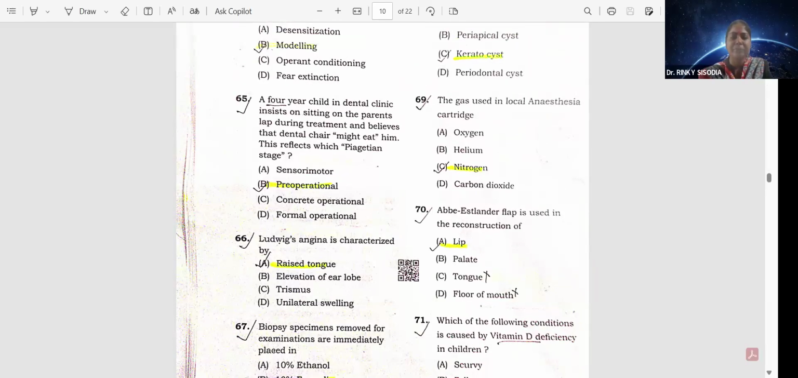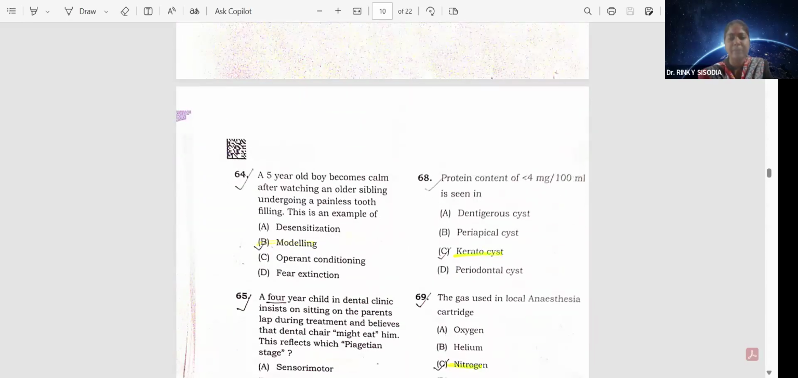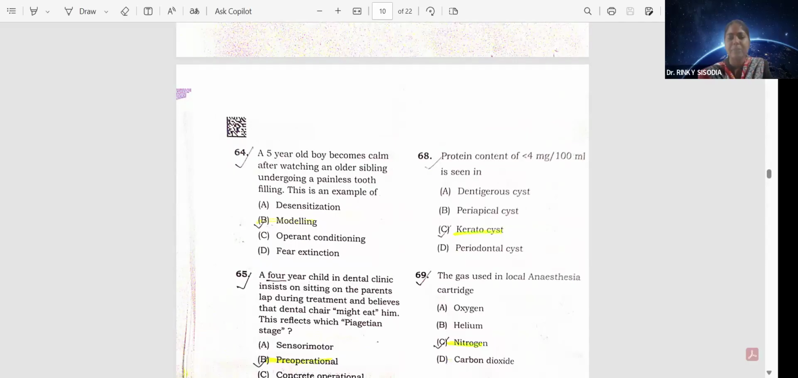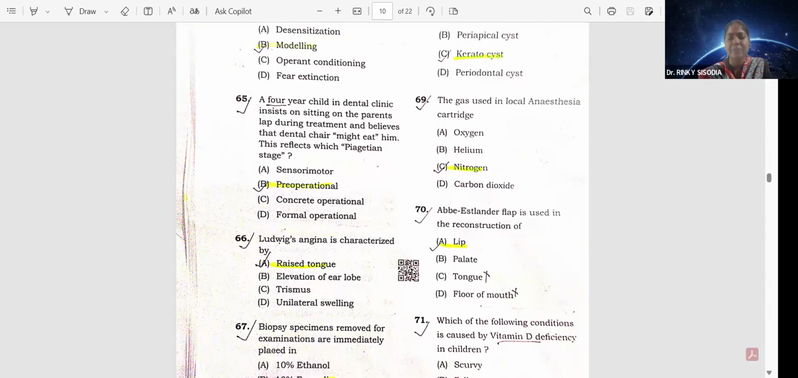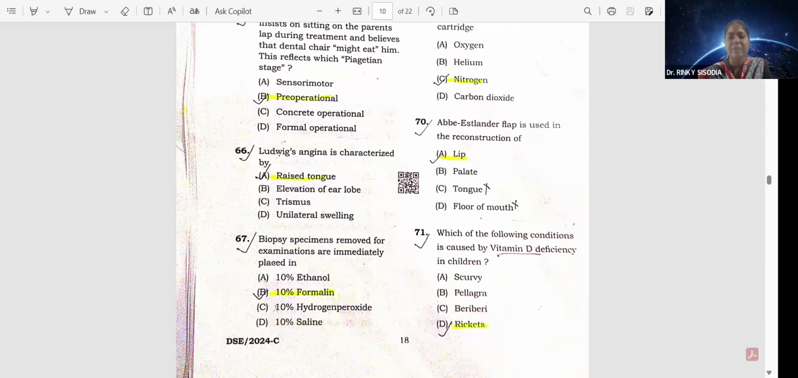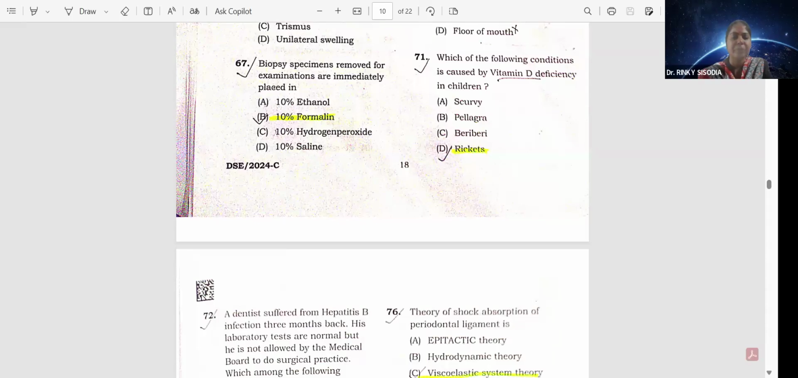That is option B. Protein content of less than 4 mg per 100 ml is seen in keratocyst. Option C. The gas used in local anesthetic cartridges is nitrogen. Option C. The Abbe flap is used in the reconstruction of the lip. Option A. Which of the following conditions is caused by vitamin D deficiency in children? That is rickets. Option D.